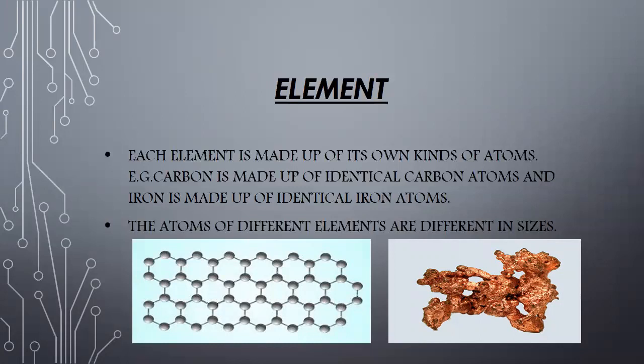It means that the carbon element is made up of only carbon atoms, and these are all identical. And the iron element is made up of only iron atoms, and these atoms are also identical. Next, the atoms of different elements are different in sizes. Different elements have different atoms, and they also differ in sizes.